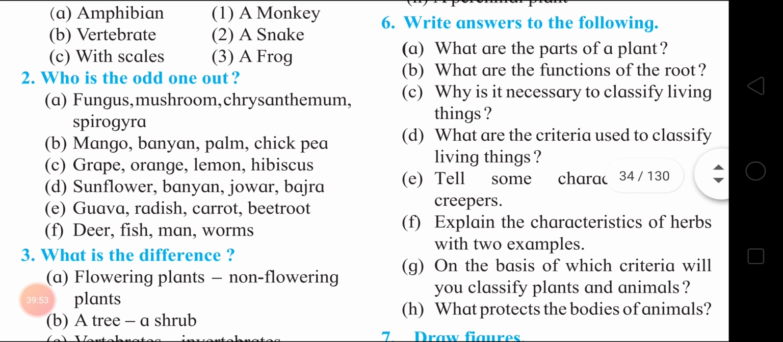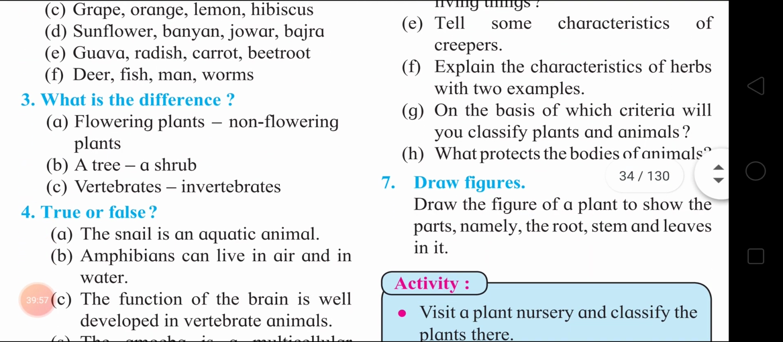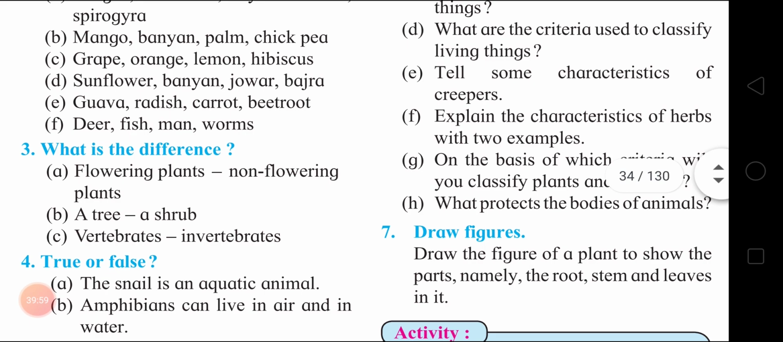Next, what is the difference between, children, I will read, flowering plants, non-flowering plants. Okay, I will explain you all two points. Flowering plants bear flowers, non-flowering plants do not bear flowers. Okay, next, second point, flowering plants have root, stem, leaves, etc. Non-flowering plants may not have root, stem, leaves, etc.